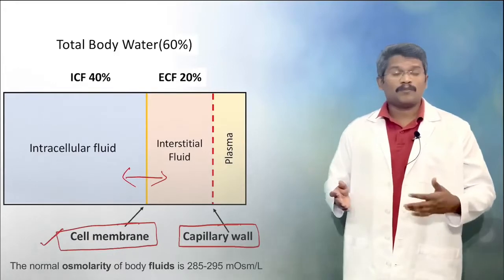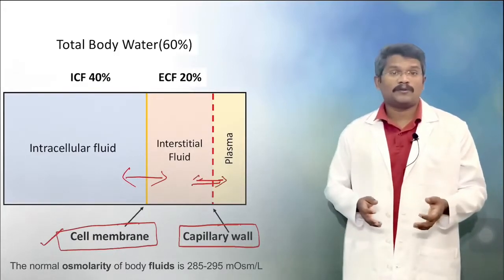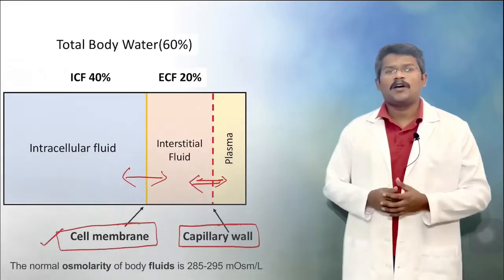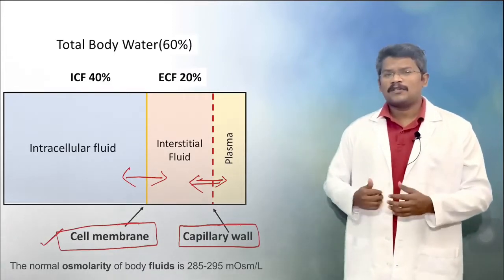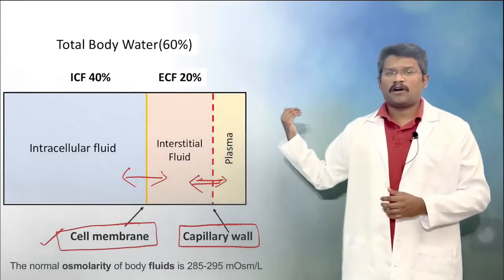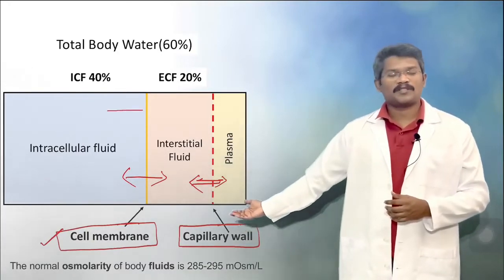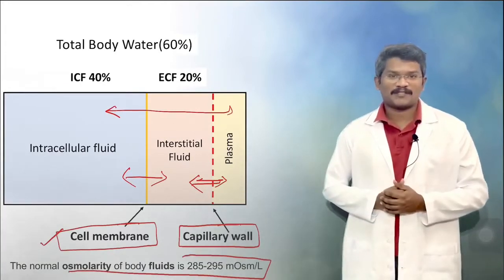The capillary wall allows both ions and water to move freely between the compartments, though larger molecules like plasma proteins and the cells within the blood vessels are generally not allowed to go to the interstitial fluid. So the water freely moves between all the compartments, and that's why the osmolarity of all the compartments is always the same, between 285 to 295 milliosmoles.